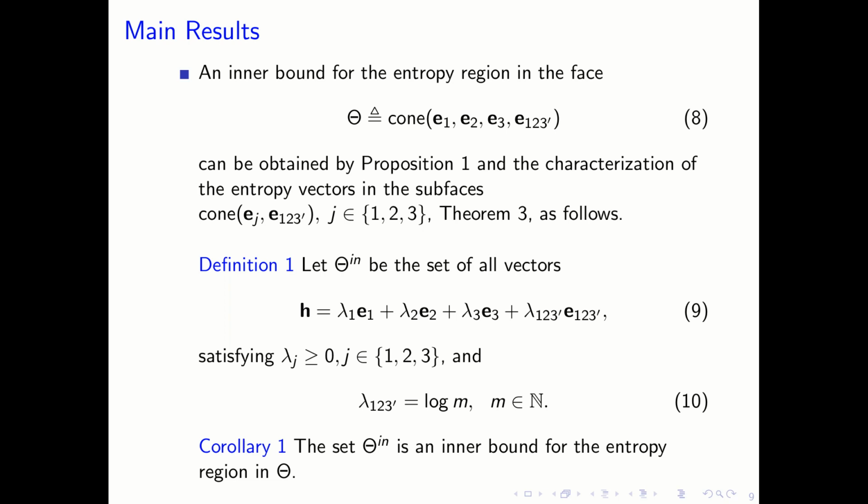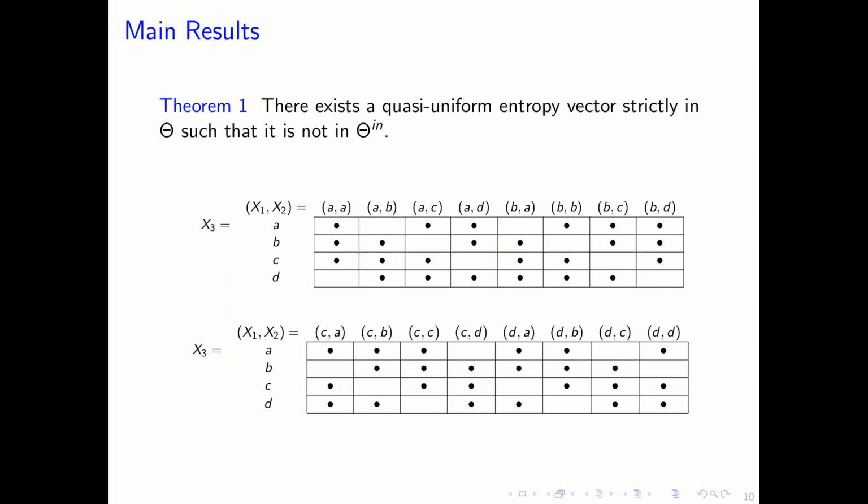From theorem 3 we can define the inner bound on the phase theta to be the set of all vectors as given in equation number 9 and satisfying the constraint given in equation number 10. From all these, corollary 1 states that the set theta n, that is the inner bound on the phase, is an inner bound for the entropy region in theta.